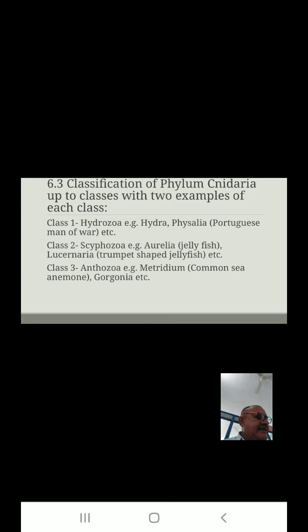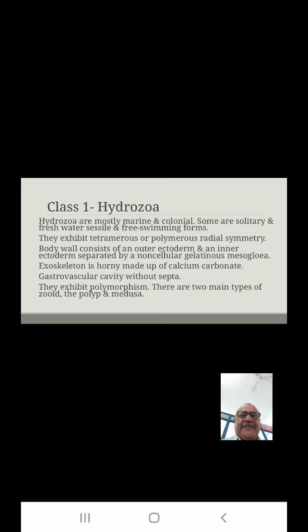Class first, Hydrozoa. Hydrozoa are mostly marine and colonial animals. Some are solitary and freshwater, sessile and free swimming forms. They show tetramerous and polymerous radial symmetry. Body wall consists of an outer ectoderm, inner endoderm separated by a non-cellular gelatinous material known as mesoglea.